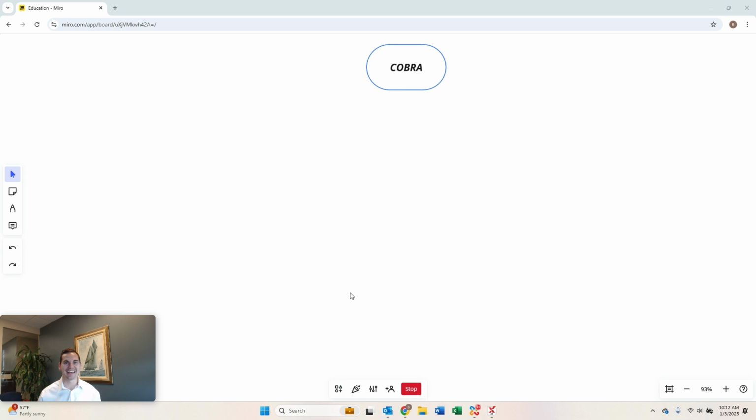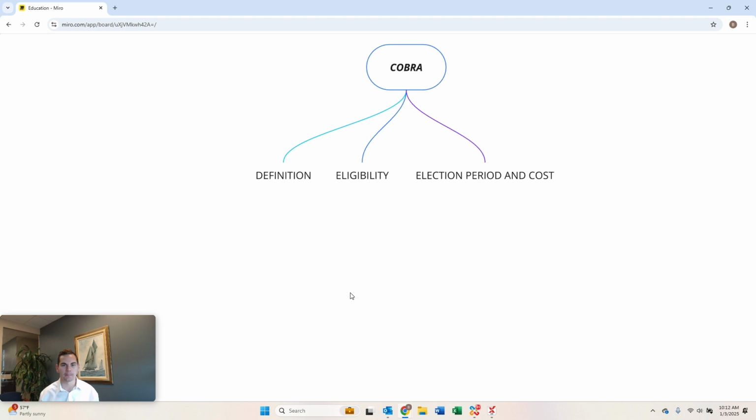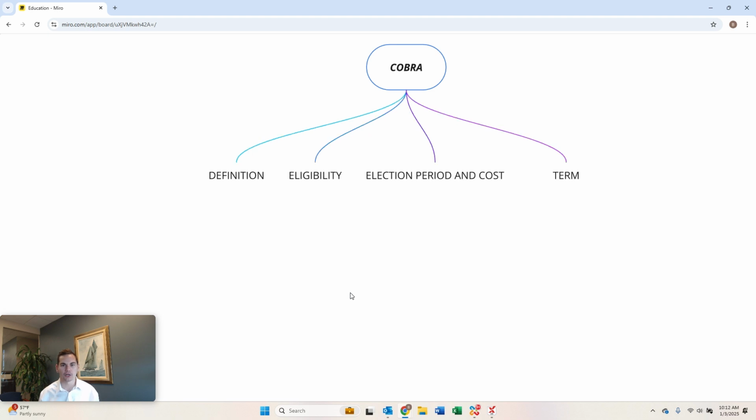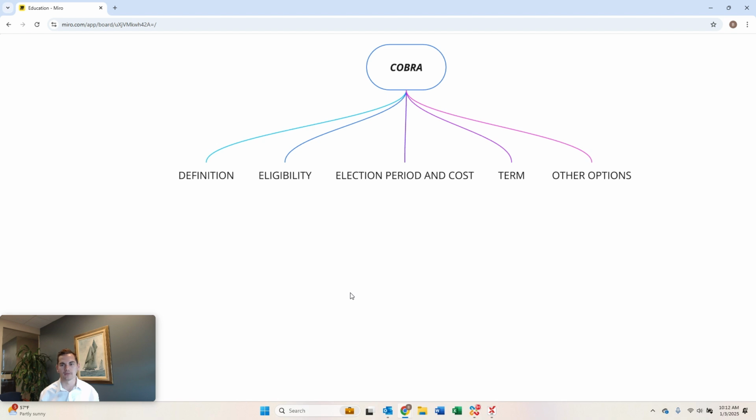In this guide to navigating actions after losing a job, we're going to cover all aspects of COBRA. We're going to begin with COBRA defined, then talk about eligibility requirements, the election period and cost, the term, and then wrap up with some other options available to individuals. So let's begin with the definition.